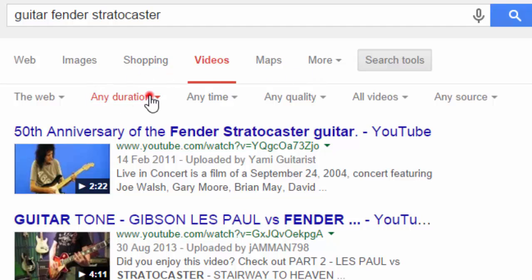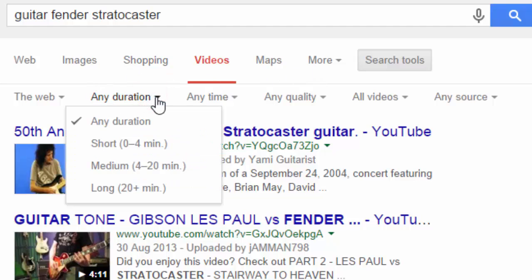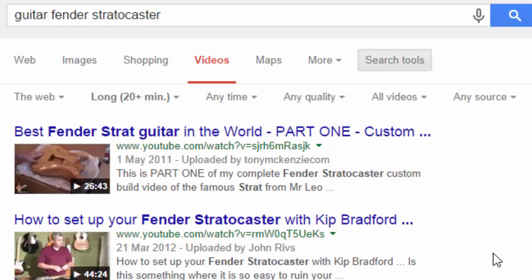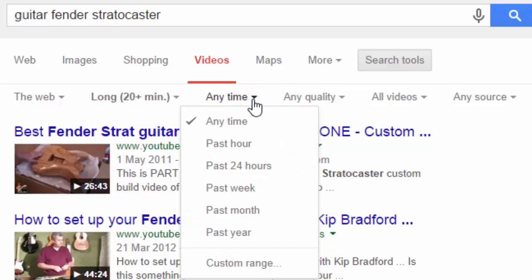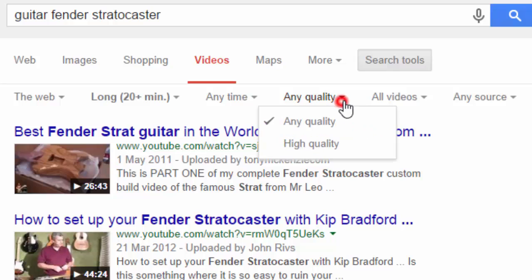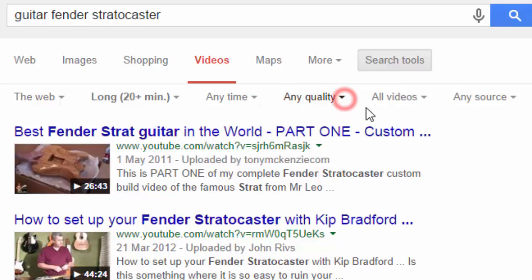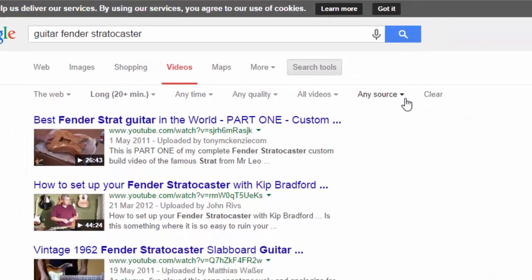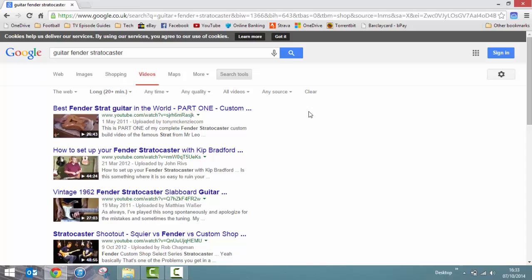Search tools again, you can be more specific, duration of the video. You can also specify the time, as in when it was last published. Quality, different types of videos you've got there, and the source, that's from certain websites if you only want to look at videos from certain websites.